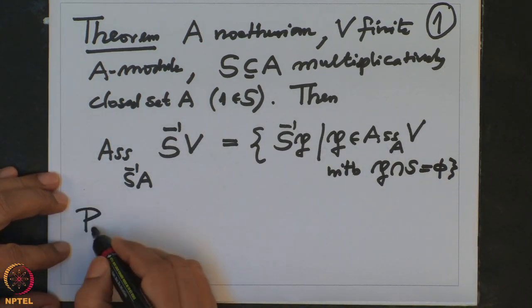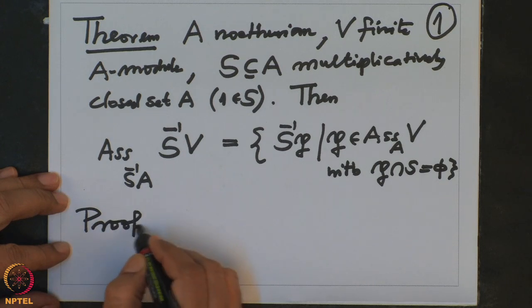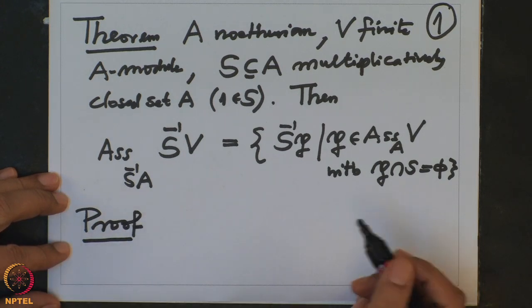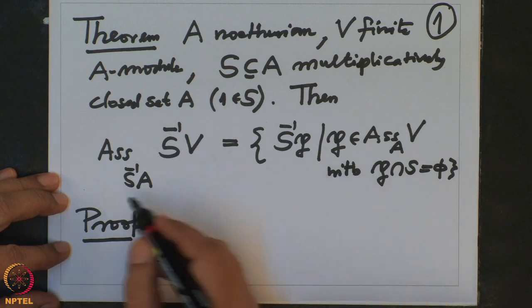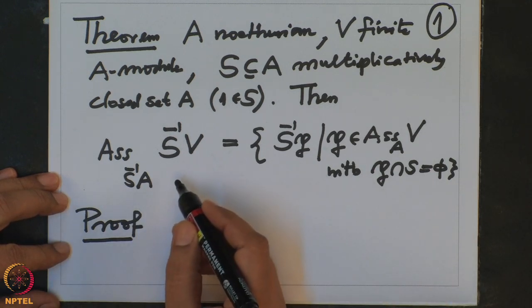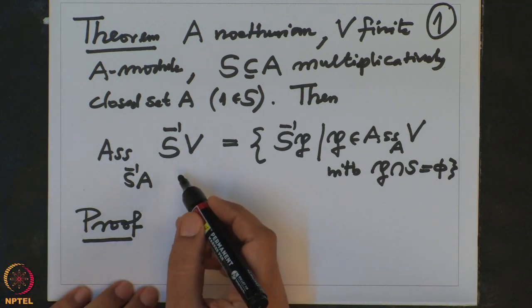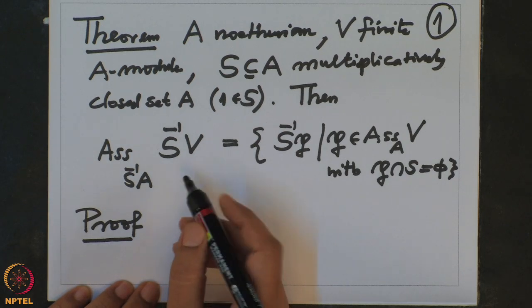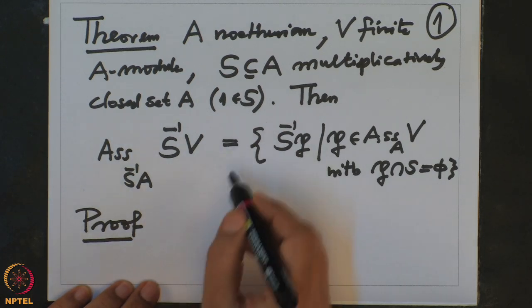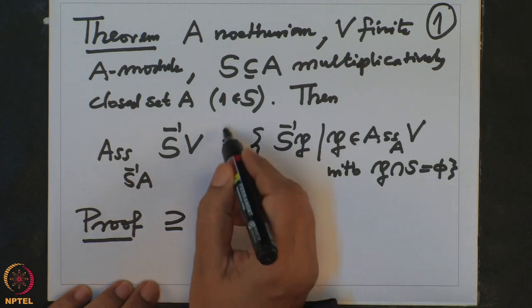So, I am going to leave the details of the proof as an exercise. This is very easy because all that we need to do is check the inclusions. Suppose I want to check this inclusion.